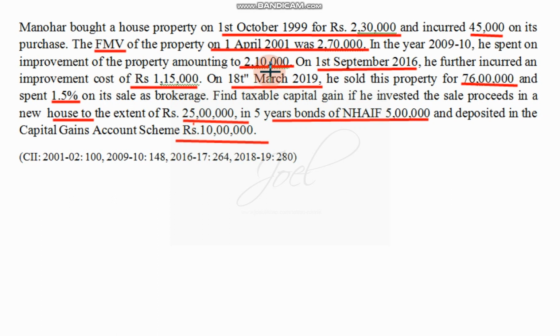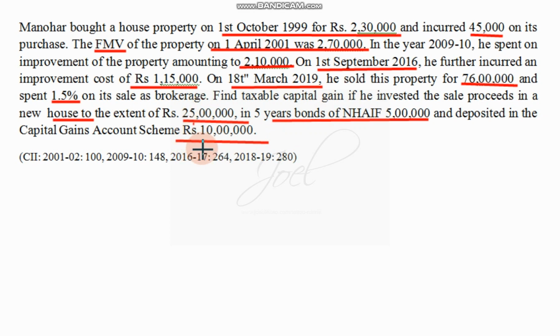He spent two times for the improvement of the property. That means both the amounts you have to consider. He sold and brokerage is incurred. Brokerage will be levied on the selling price. So brokerage is selling expenses that we have to consider, and there are two deductions which we have to consider.